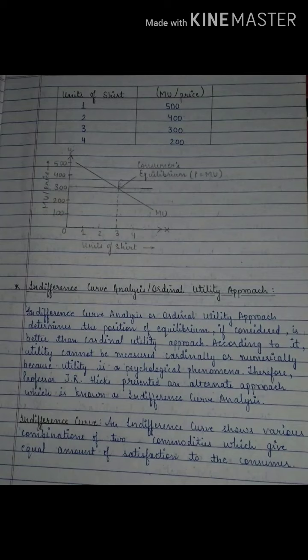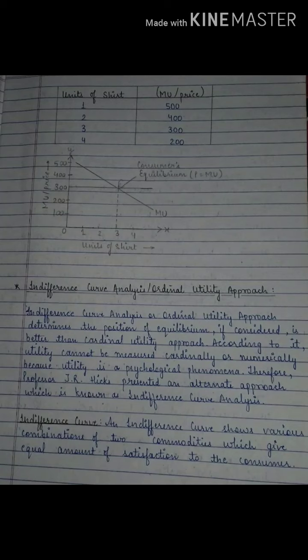See, the slanting line, the one which is falling from left to right, is the marginal utility. Okay, now you can see at one point of time where the price of the commodity and the unit of the commodity are matching. That means the price which I want to pay. So at that point of time I am in equilibrium. This is the level of satisfaction of marginal utility. I hope it is clear.